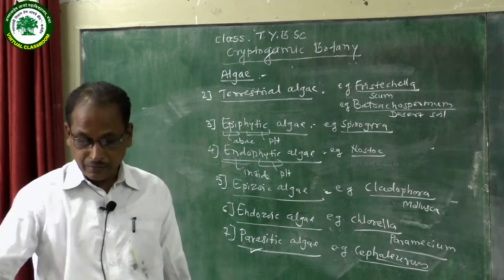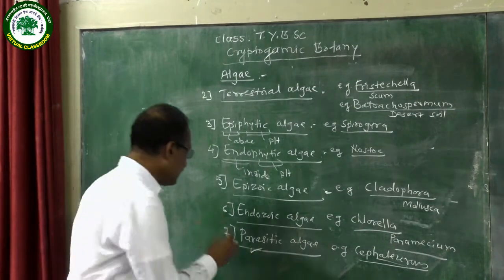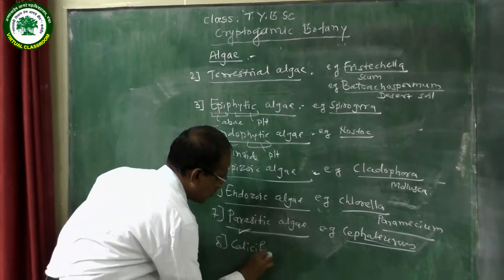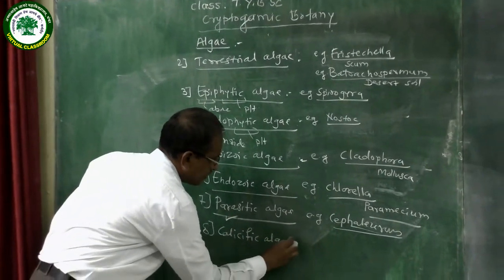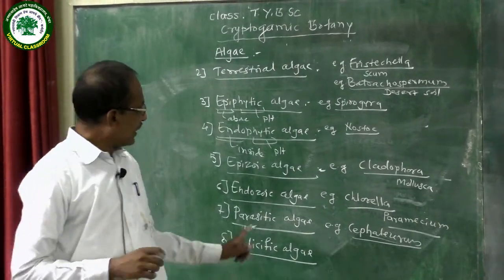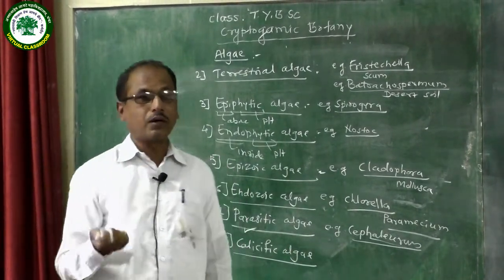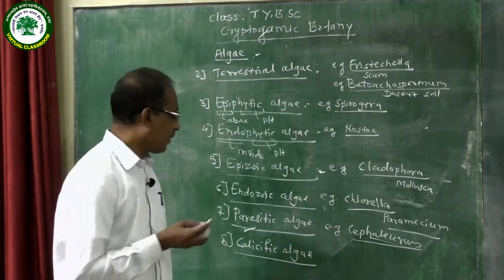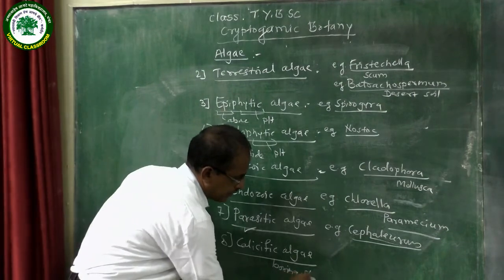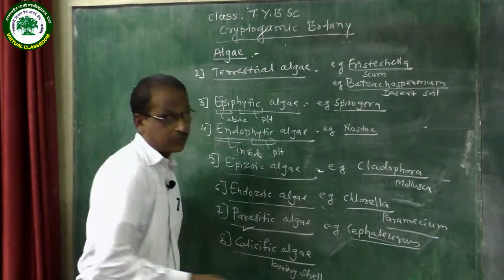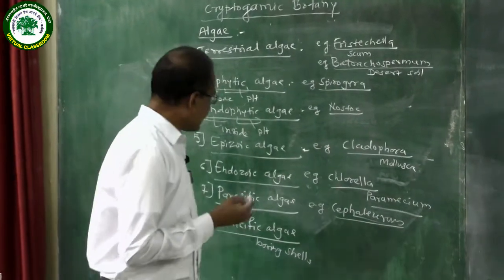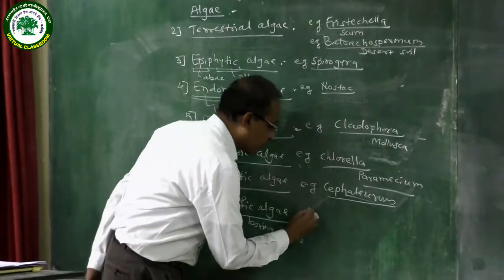Then next, there is calcific algae. Calcific algae means algae grow on the shells, boring shells of animals. That is called calcific algae. Example is the Gomontia.